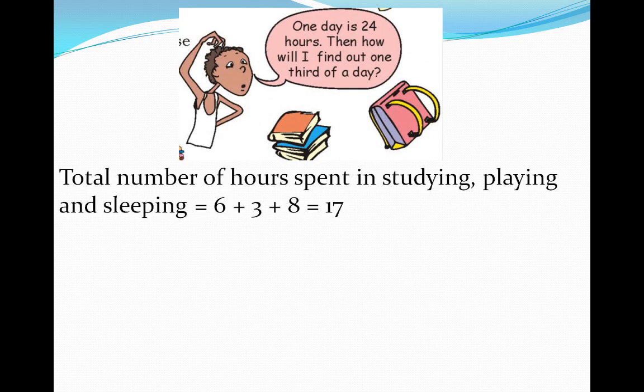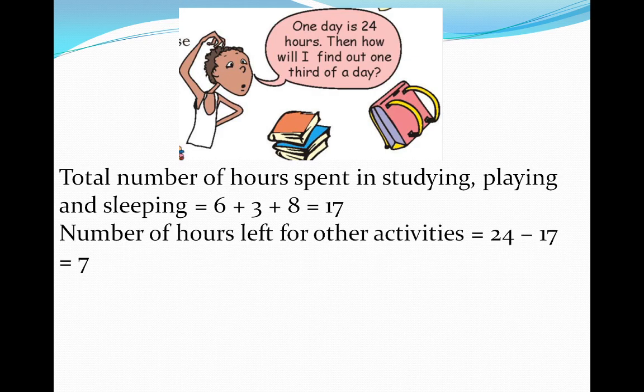The total number of hours spent in studying, playing and sleeping is equal to 6 plus 3 plus 8 is equal to 17. So the number of hours left over for other activities is equal to 24 minus 17 is equal to 7.